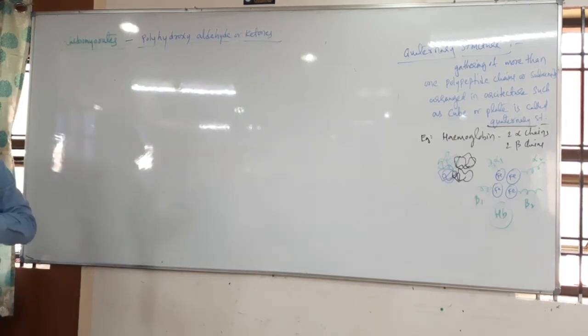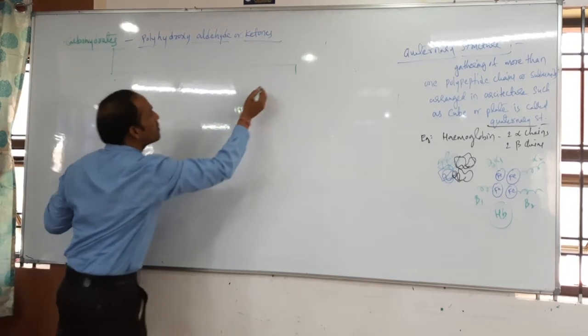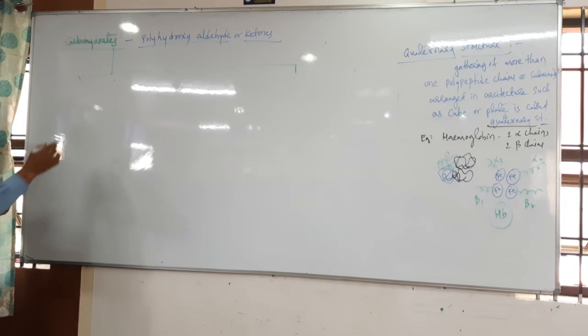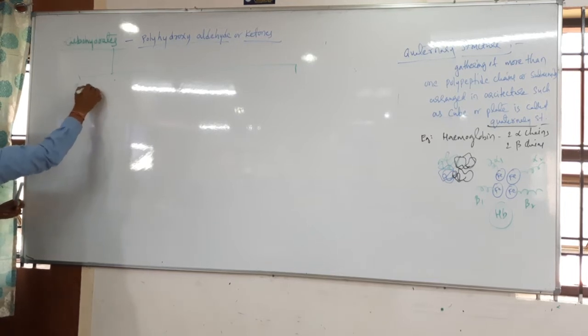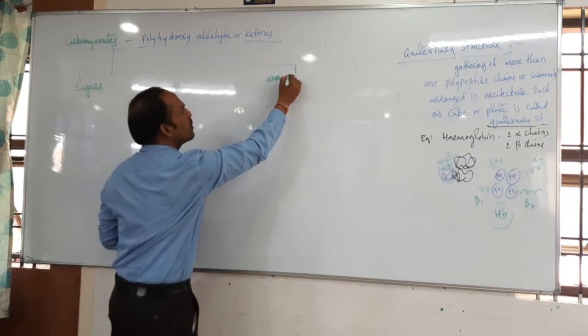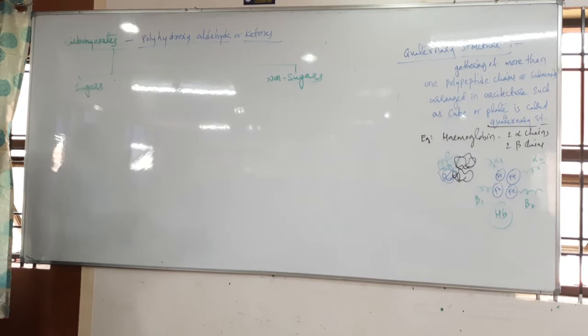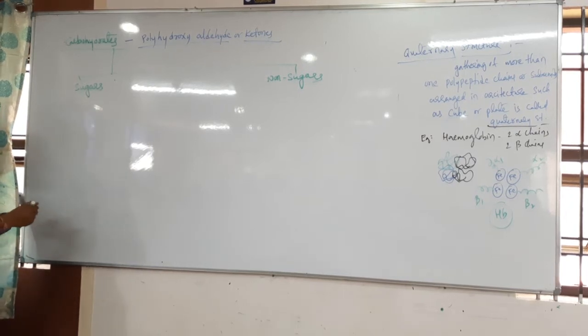Polyhydroxy aldehydes or ketones, what do we call them? Yes, we call them carbohydrates. In these carbohydrates, there are 2 types: sugars and non-sugars. Sugars and non-sugars, 2 types are there.